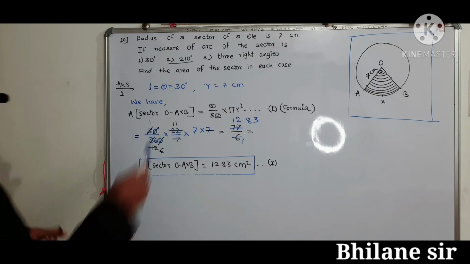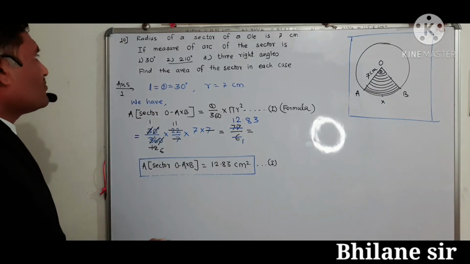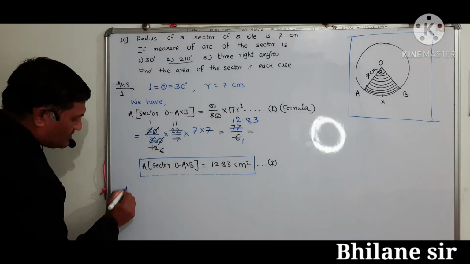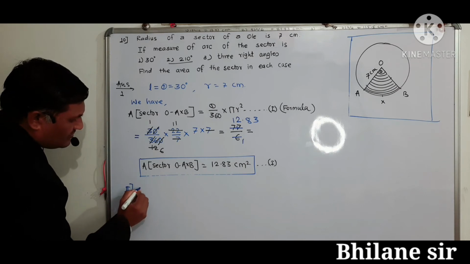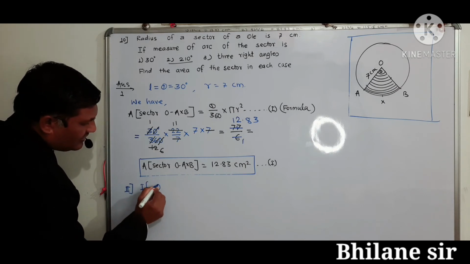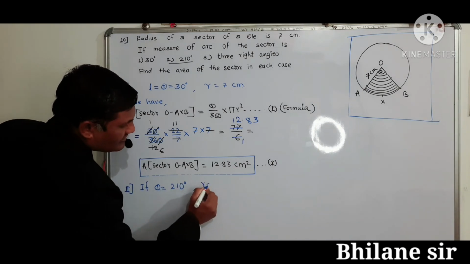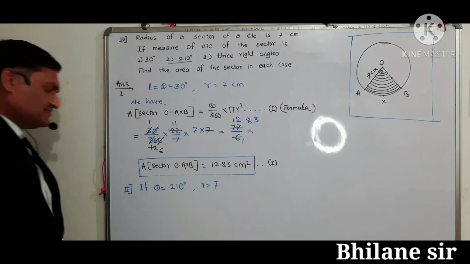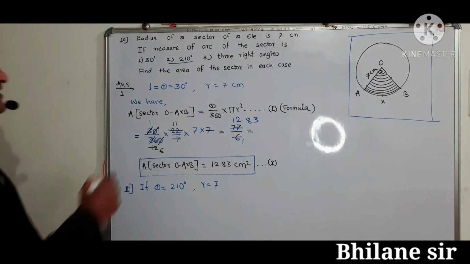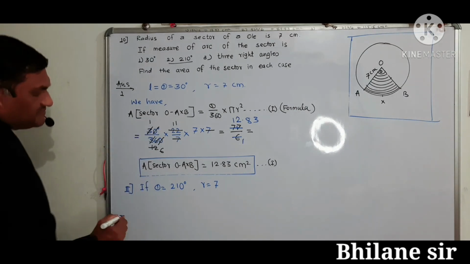Then now second question, if theta is equal to 210 degree and radius is equal to also 7. Putting these values in equation number 1.